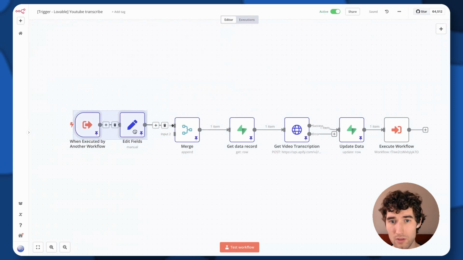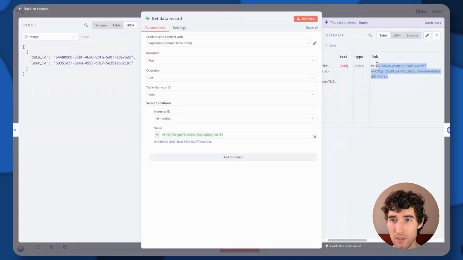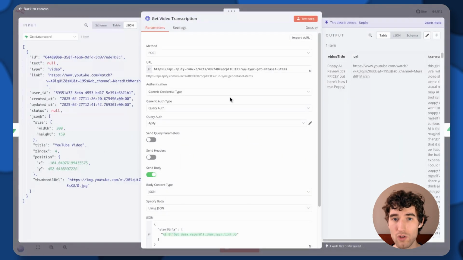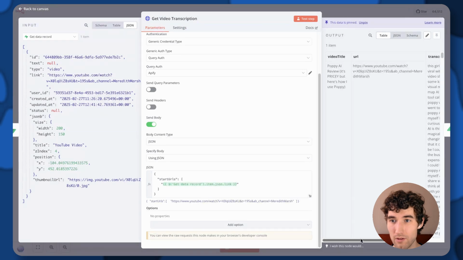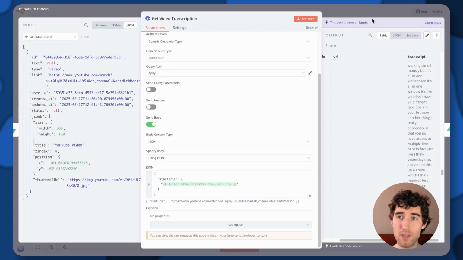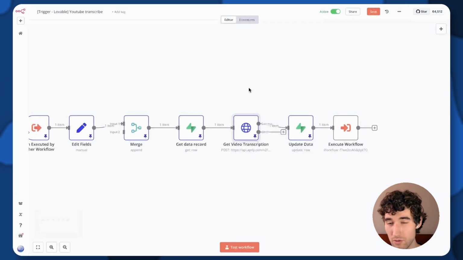We trigger this flow. Actually, we don't need to merge anything here. It's deprecated stuff. We get data record again. We have a link for this video, and then we use API. I've already showed how to work with API in other videos about YouTube agents. I use simple Ninja transcript actor there, and it works quite well. As you can see, it returns the full transcript of the video, even if it will be, I don't know, a 30 minutes video, it will transcribe it too, no problem.